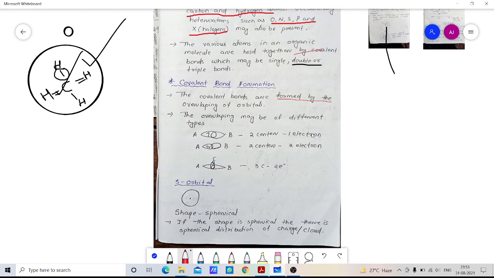One is two center one electron. That means here there are two atoms, one is A and the other is B. In such cases, in A there is one electron present, but in B there will be no electron present.